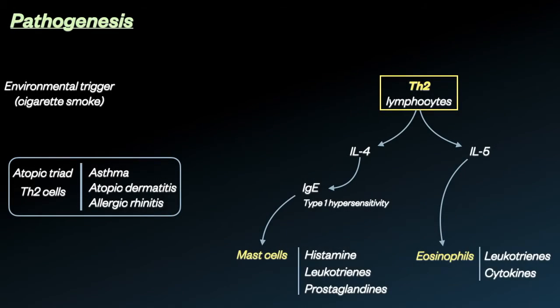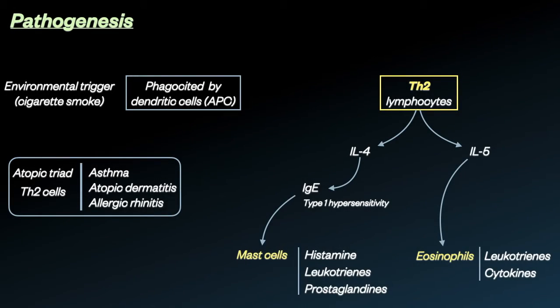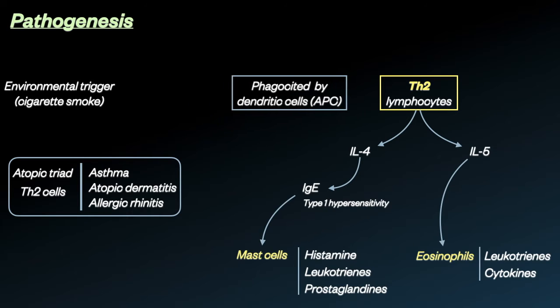The molecular pathway that leads to asthma is actually pretty complex, but it is often initiated by an environmental trigger. In asthma there is often an excessive reaction from type 2 helper cells against specific allergens. Th2 cells are an immune cell subtype, which are known to be involved in asthma, as well as in atopic dermatitis, and allergic rhinitis, making up what is called the atopic triad.